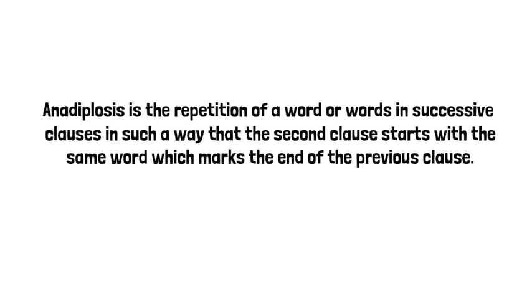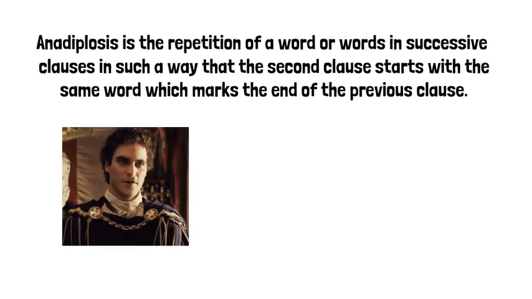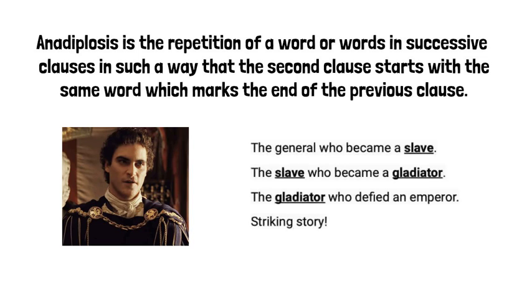Now, anadiplosis is the repetition of a word or words in successive clauses in such a way that the second clause starts with the same word which marks the end of the previous clause. For example, if you've seen the movie Gladiator, then you've surely heard this line by Emperor Commodus. The general who became a slave, the slave who became a gladiator, the gladiator who defied an emperor. Striking story. The repetition of slave and gladiator in this case is an example of anadiplosis.